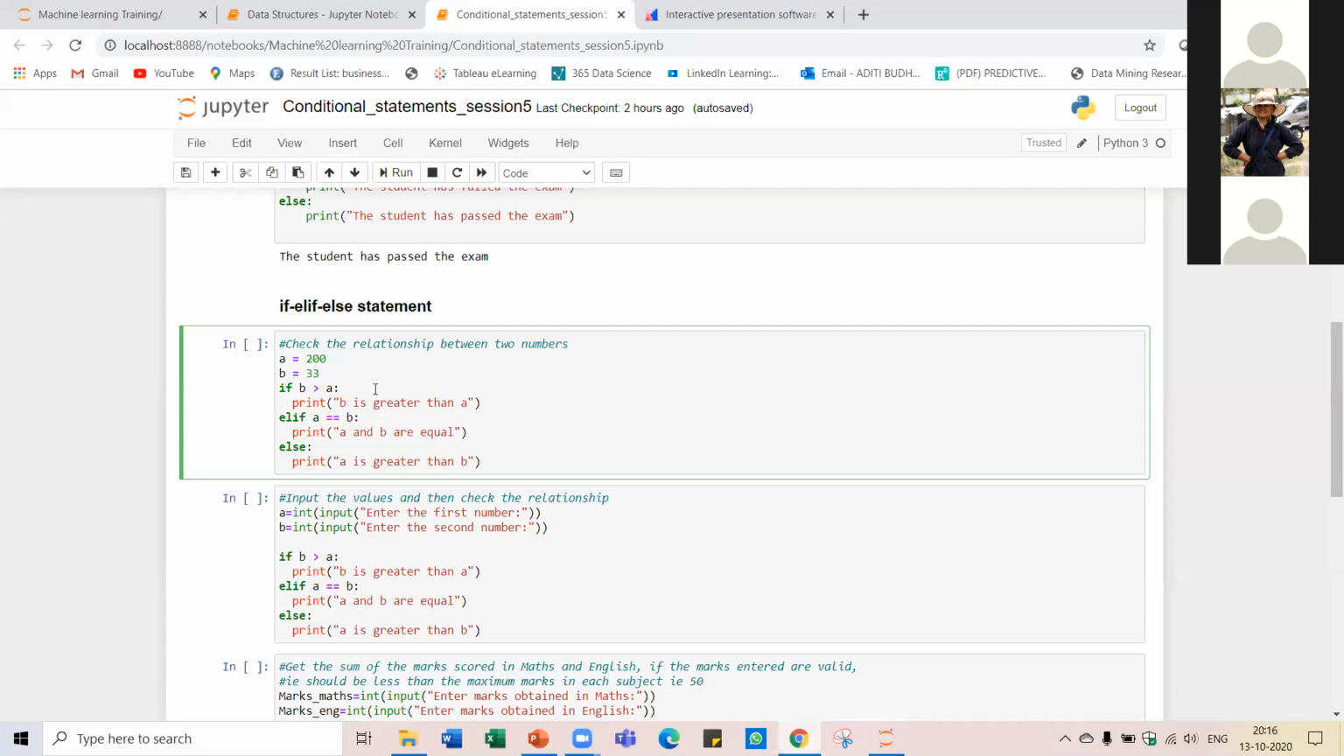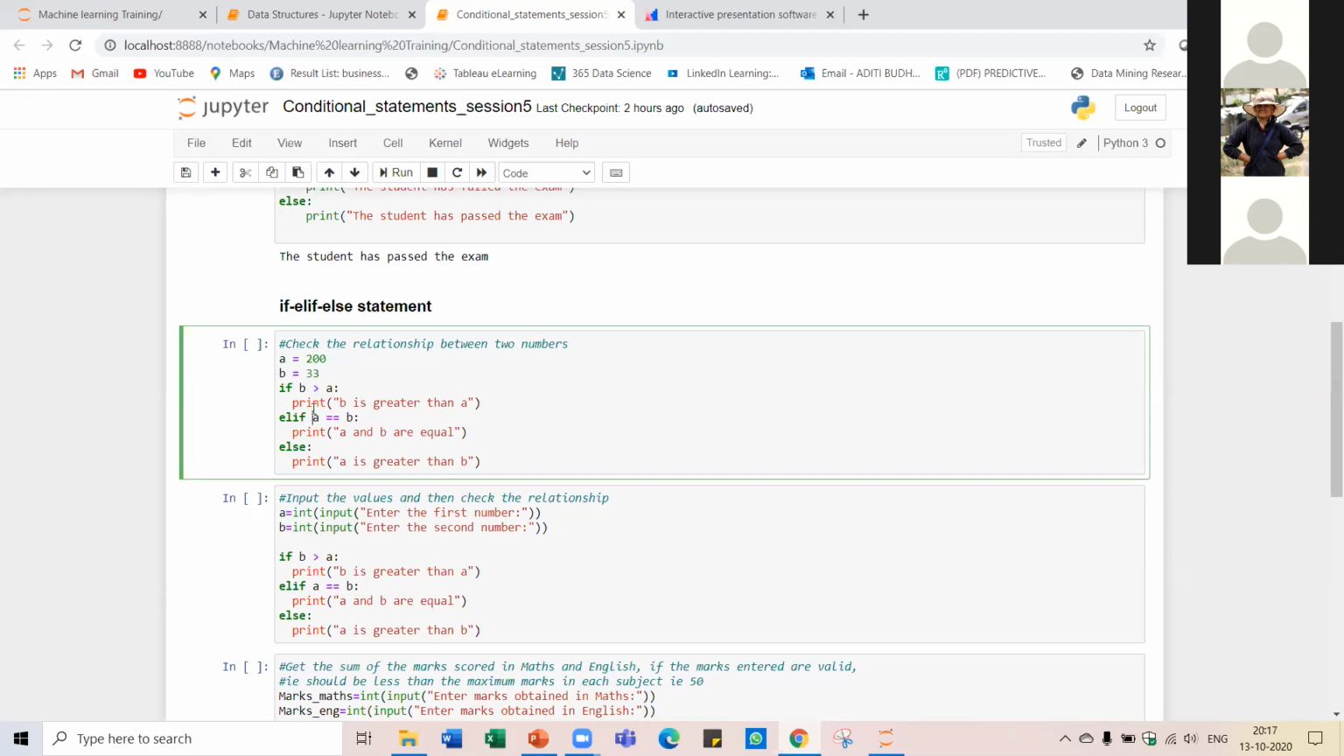So you see there are multiple conditions over here which we want to test, whether B is greater than A or A and B are equal. Hence here we will use the elif condition. Let's say first we are checking the condition if B is greater than A. If this is true, if B is actually greater than A, then this will be printed, that is, B is greater than A.